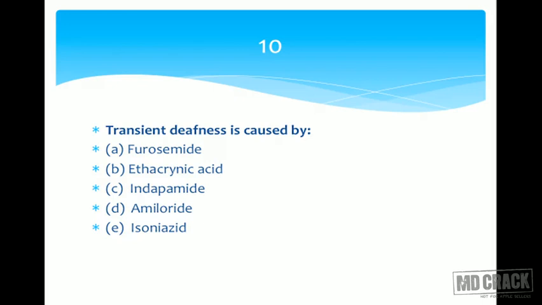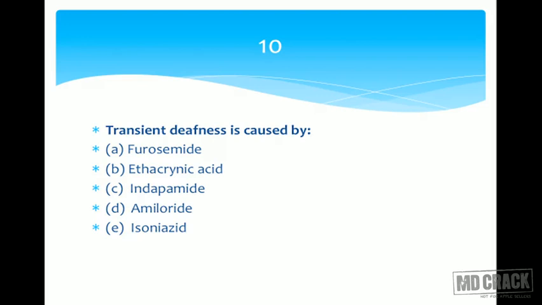So the first 3, A, B, C, are likely to produce deafness: furosemide, ethacrynic acid, and indapamide. Amongst these also, the loop diuretics are more prone to produce it. So let's remove indapamide from the list, and we have furosemide and ethacrynic acid, 2 left. Between the two drugs, if you remember, ethacrynic acid has got a very steep dose response curve.